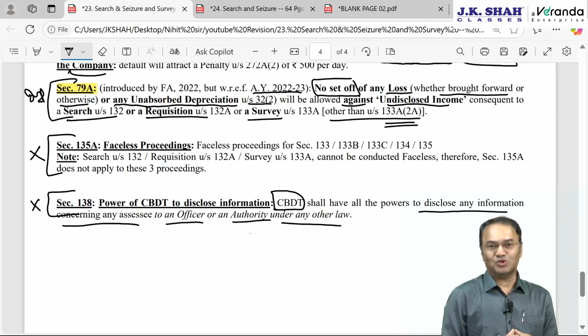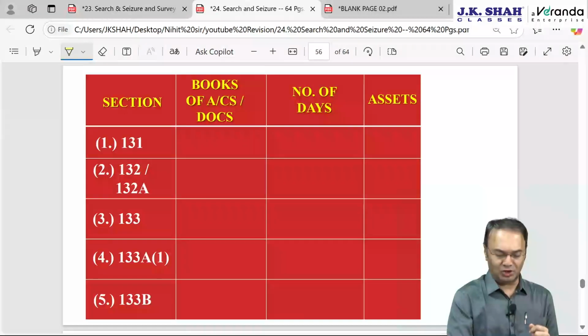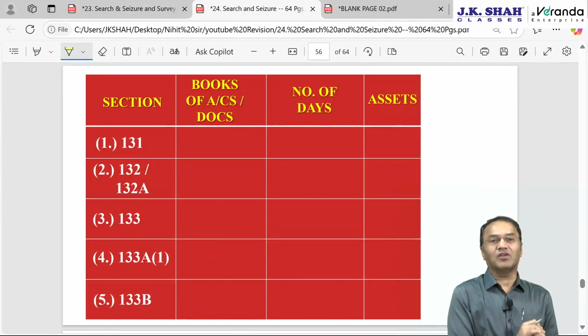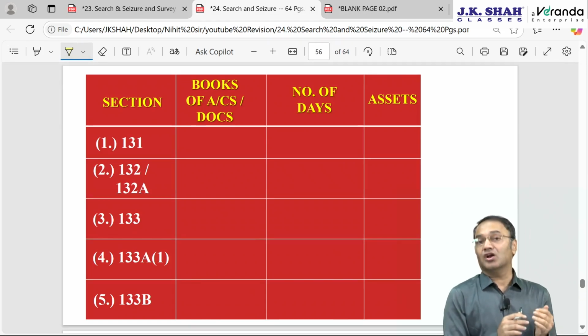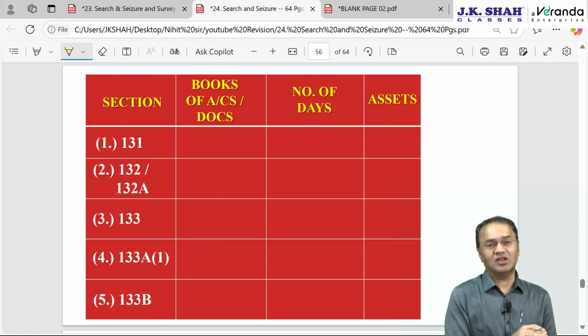With that, this chapter comes to an end, but would like to show you some important point from examination purpose. Keep it in your mind. Making a brief comparison between these 4-5 sections, whether books of accounts can be seized under these 5 sections or not, under which of these sections assets can be seized, and if books of accounts can be seized, then for how many days can it be retained.